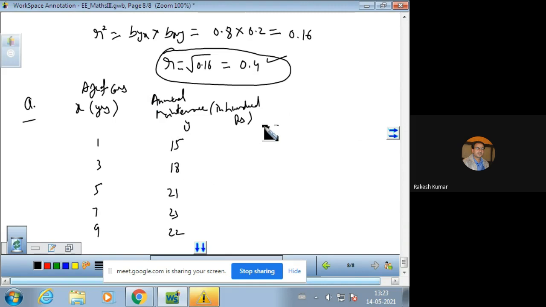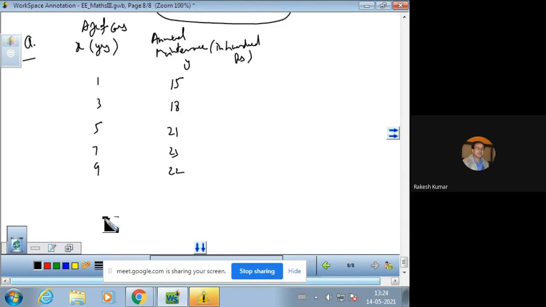And what we want is to estimate the maintenance cost for a 4-year-old car. Remember, estimate the maintenance cost of a 4-year-old car. Just see, this is a 1-year-old car, this is a 3-year-old car, and after that a 5-year-old car. So we have to find the maintenance cost of a 4-year-old car.